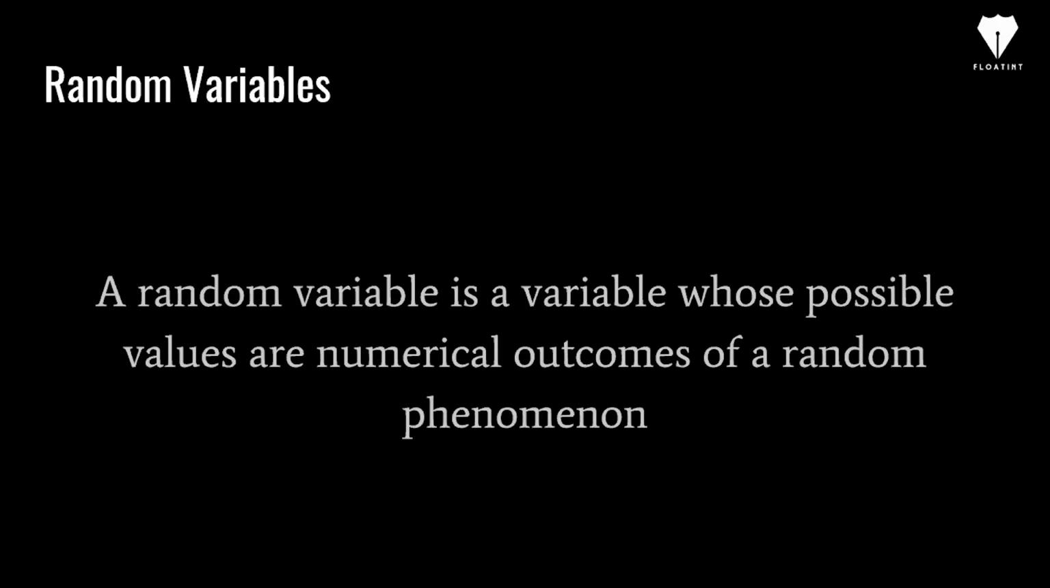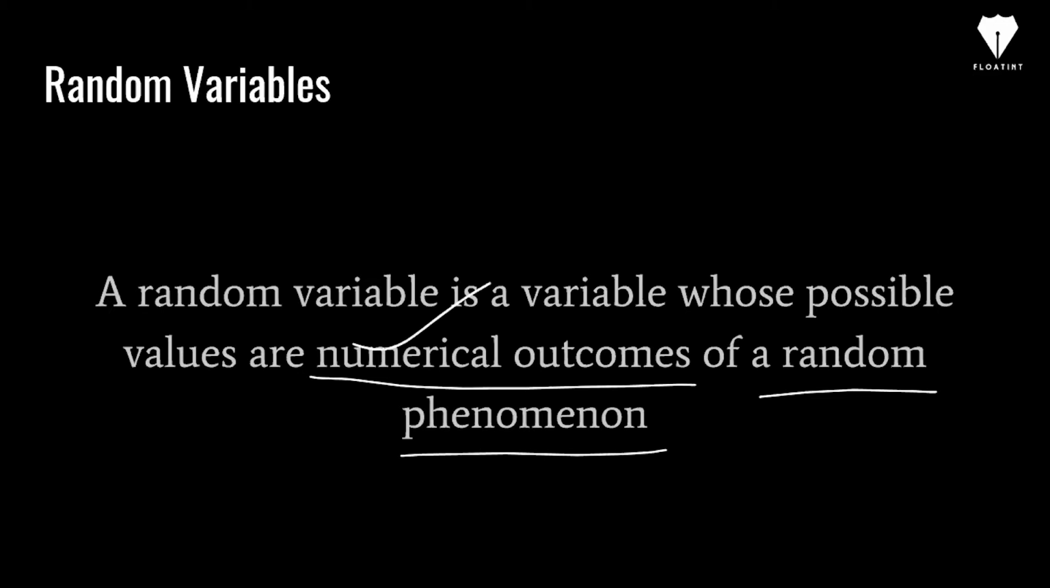A random variable is a variable whose possible values are numerical outcomes of a random phenomenon. To understand this, there are two terms you can see: numerical outcomes and random phenomena. These two things define what a random variable is. These are the basic characteristics that the variable should follow. It should be numerical in nature and it should come from a random phenomenon.